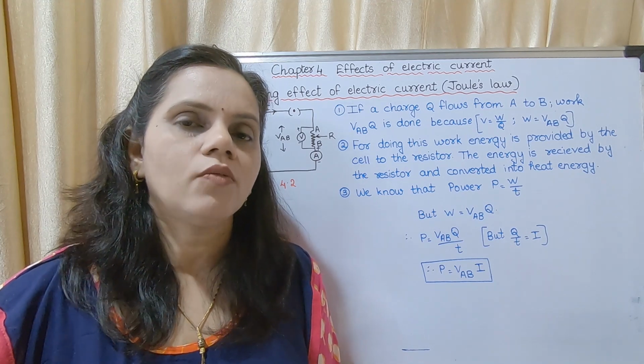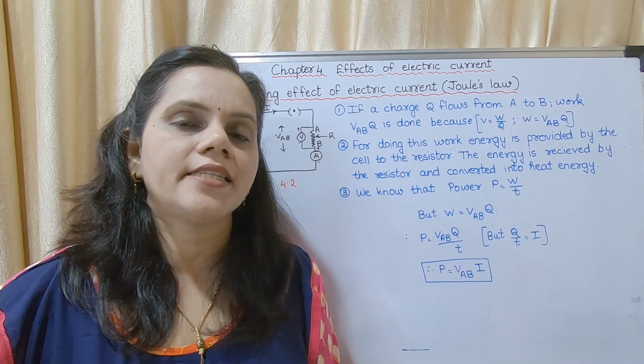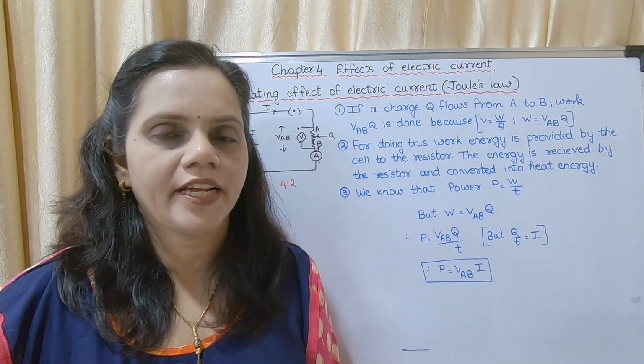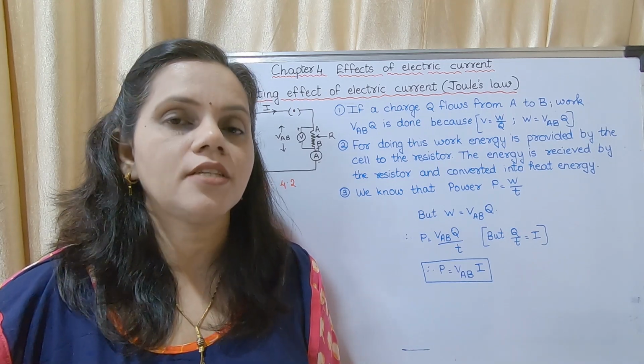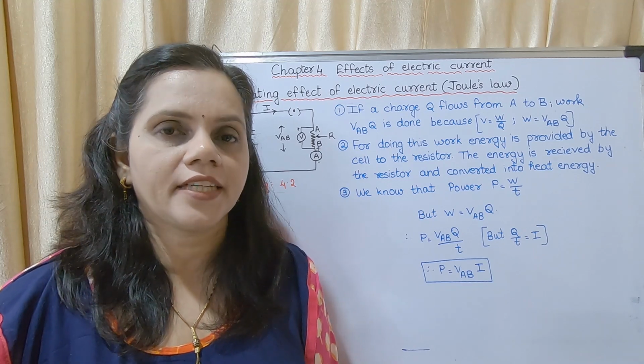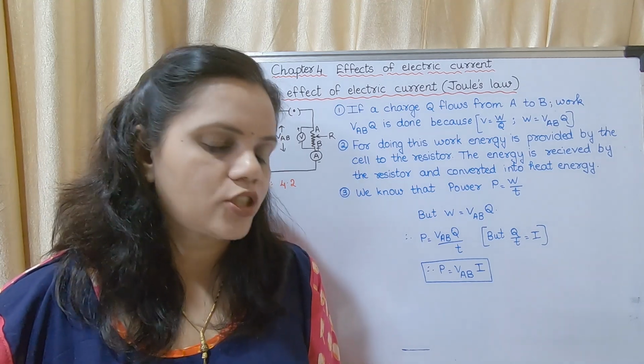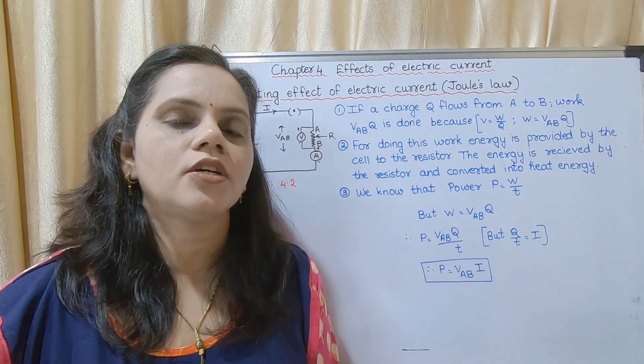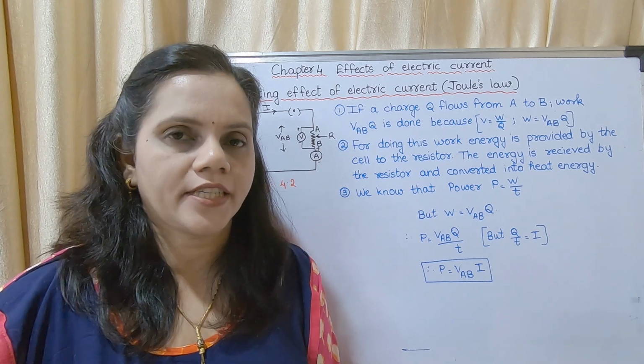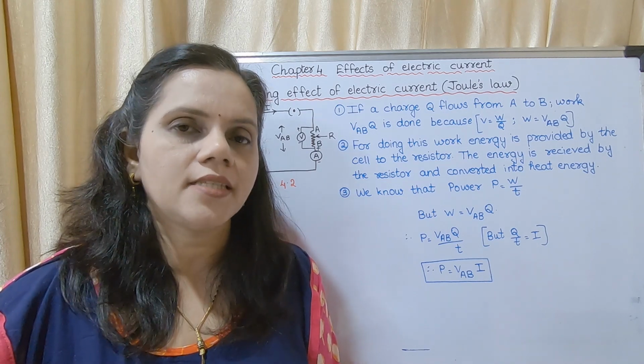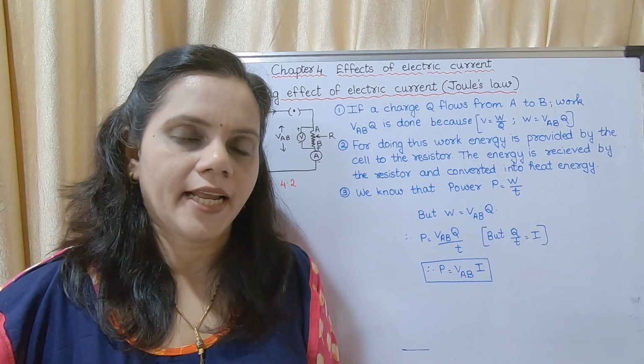So basically, what is electricity? Electricity is movement of free electrons. So why don't we get a shock? Because there is no flow of electrons.